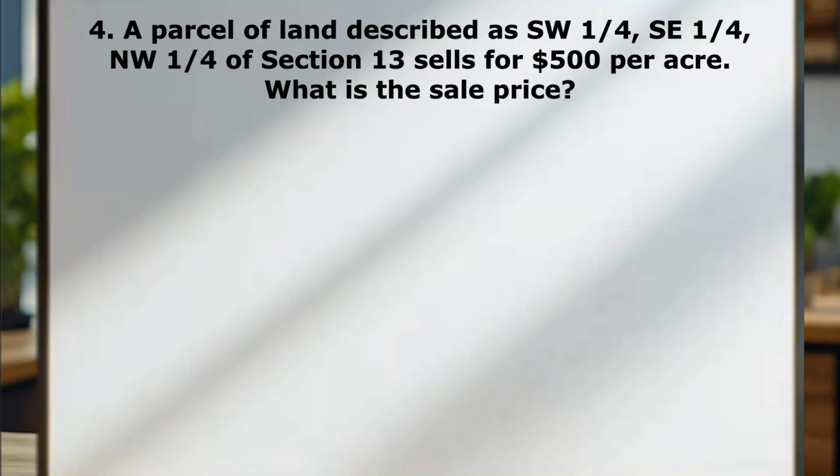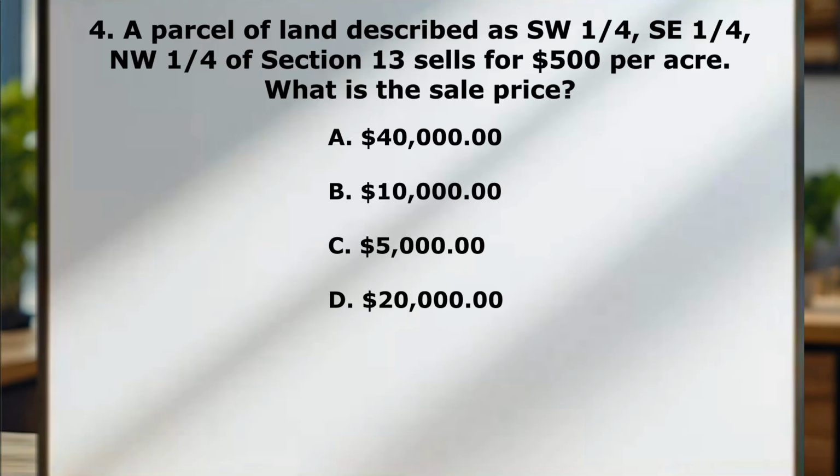Question number 4, a parcel of land described as southwest quarter, southeast quarter, and northwest quarter of section 13 sells for $500 per acre. What is the sale price? A, $40,000, B, $10,000, C, $5,000, D, $20,000.